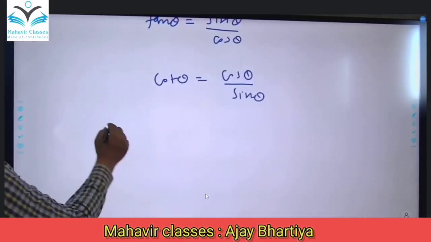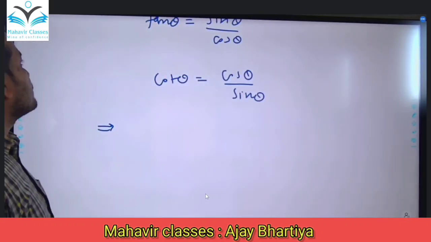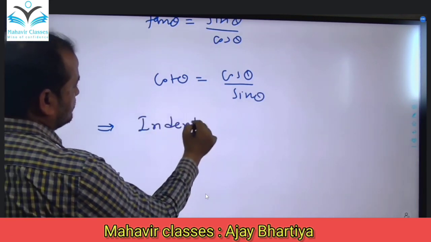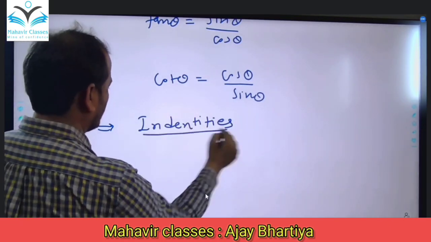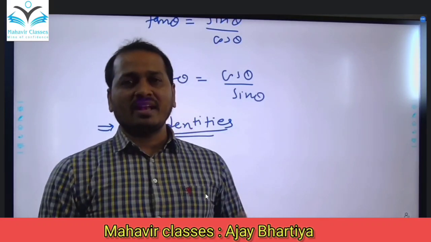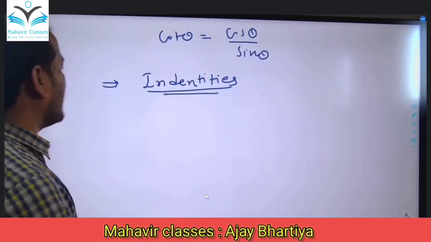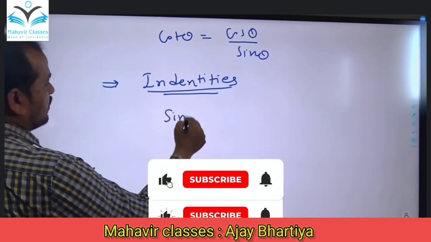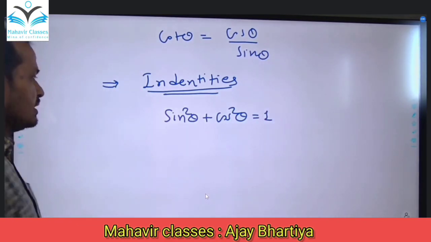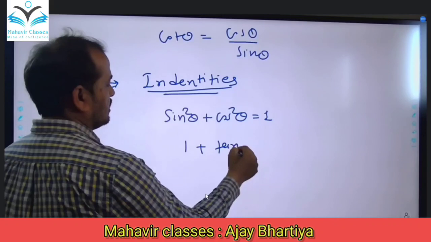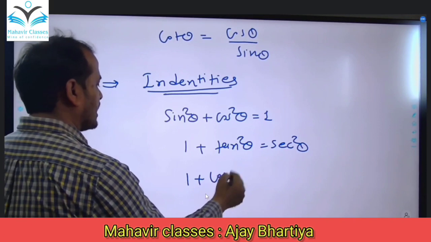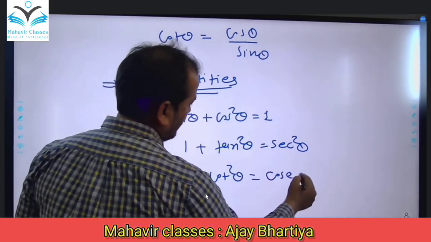The third point, important for proving, is the identities. Actually we have just 3 identities, but we can use them as 9 identities. Which ones? First, sin square theta plus cos square theta is equal to 1. Then 1 plus tan square theta is equal to sec square theta, and 1 plus cot square theta is equal to cosec square theta.